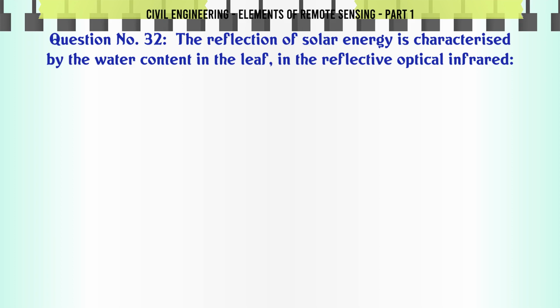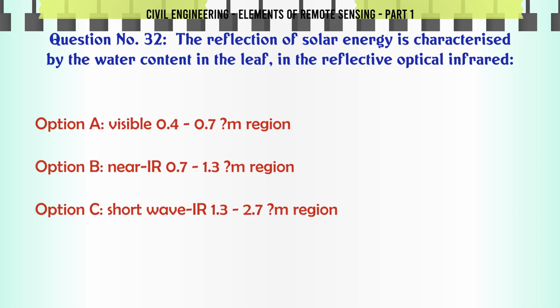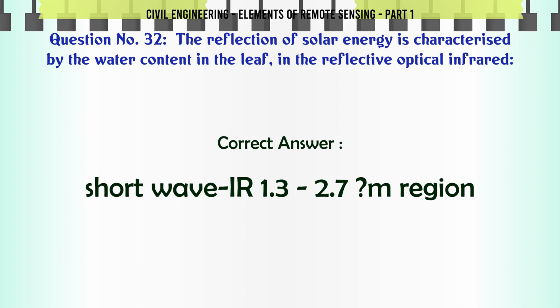The reflection of solar energy is characterized by the water content in the leaf, in the reflective optical infrared. A. Visible 0.4 to 0.7 µm region. B. Near IR 0.7 to 1.3 µm region. C. Short wave IR 1.3 to 2.7 µm region. D. None of these. The correct answer is short wave IR 1.3 to 2.7 µm region.